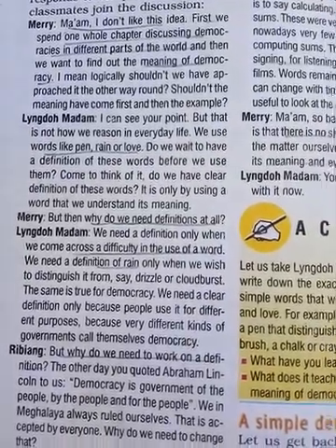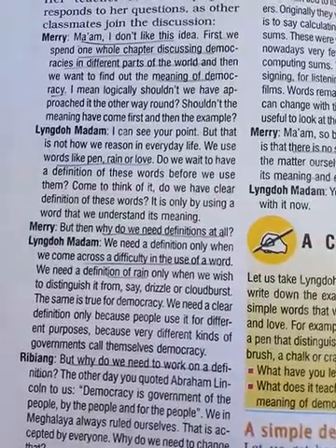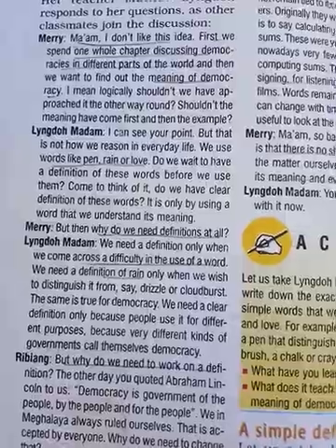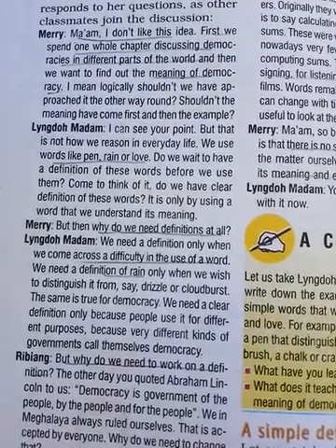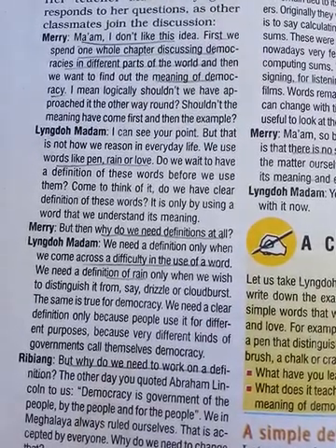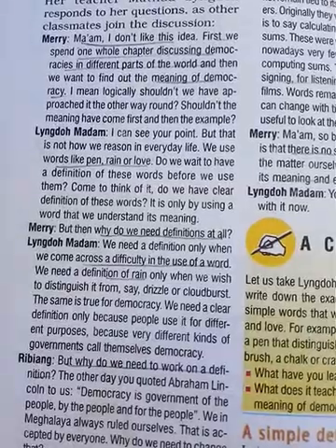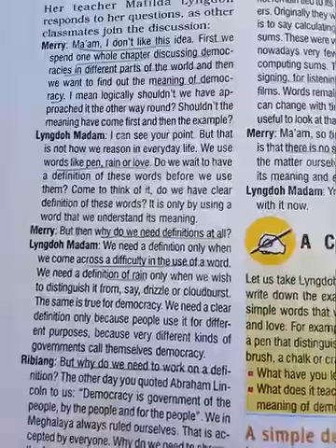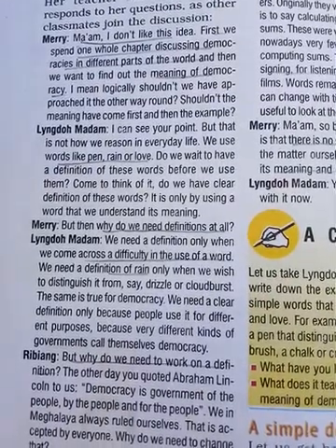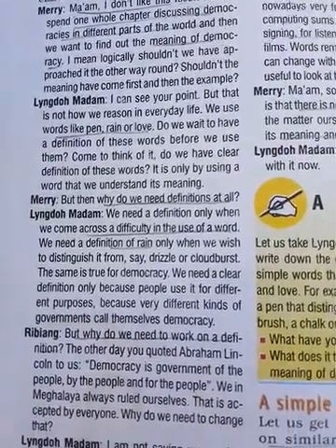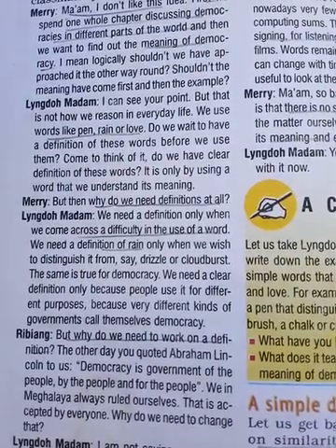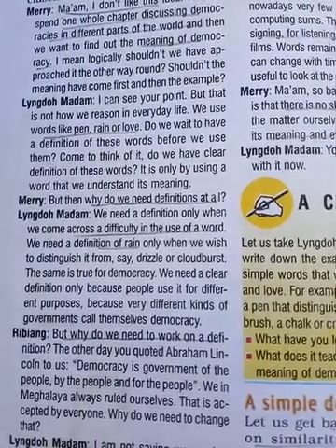The madam replied to this point. Only after we have used the word are we in a position to give its definition. If we give the definition at first, it is very difficult. Then Mary asks again, "But why do we need a definition at all?"